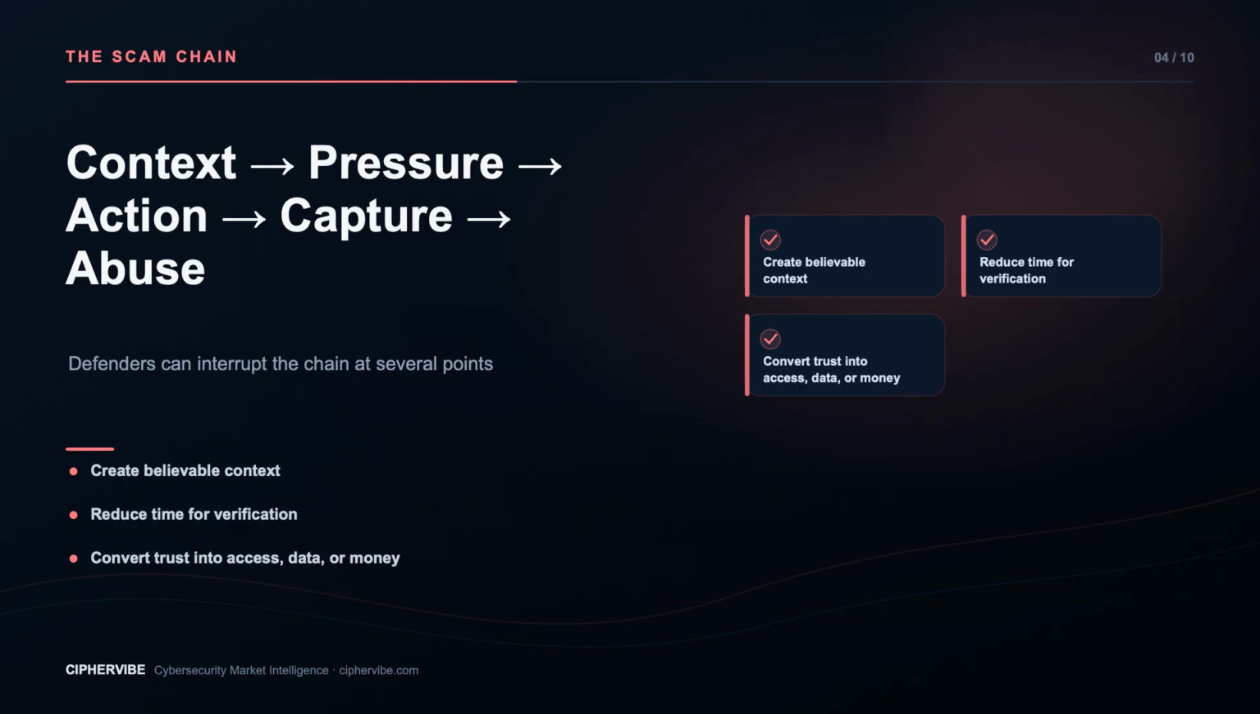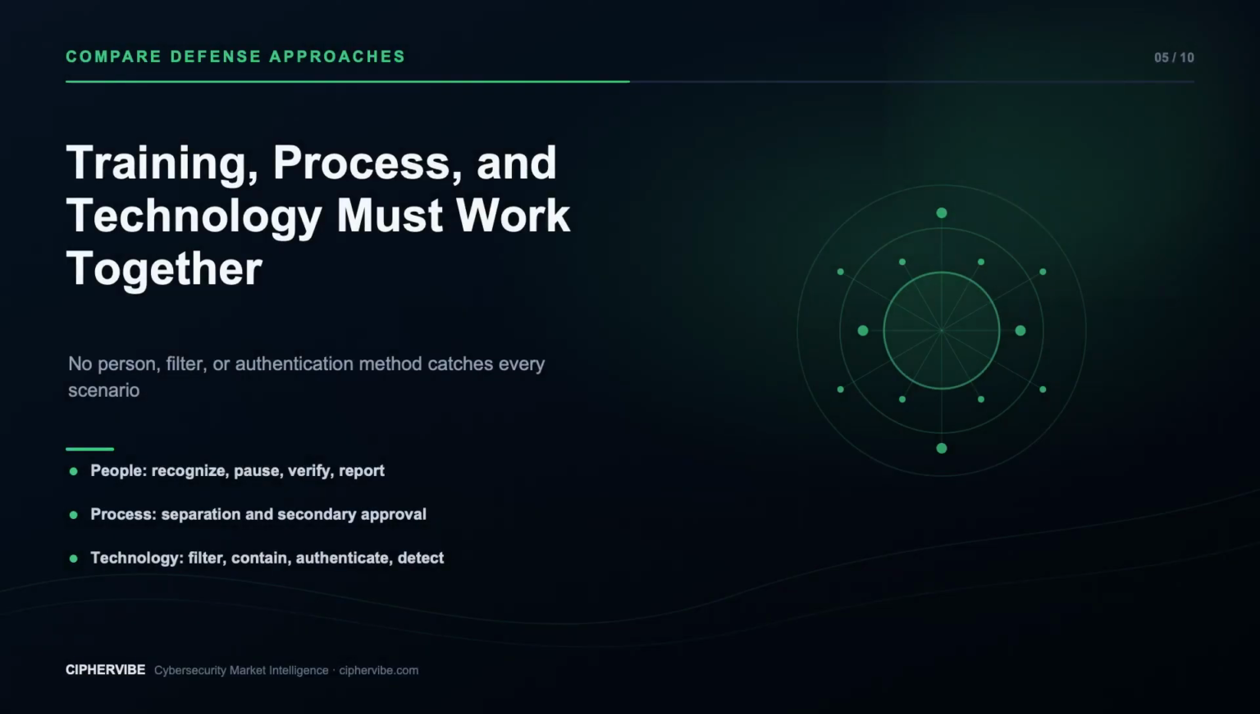Defenses can break the chain early with filtering and authentication, during the request with clear warnings and independent verification, at sign-in with phishing-resistant authentication and risk controls, and after interaction with rapid reporting, session revocation, payment recall, investigation, and recovery. Awareness training helps people recognize pressure and know what to do next. Use it for varied channels and realistic decisions, not a yearly trivia test. Avoid blaming users. Shame delays reporting.